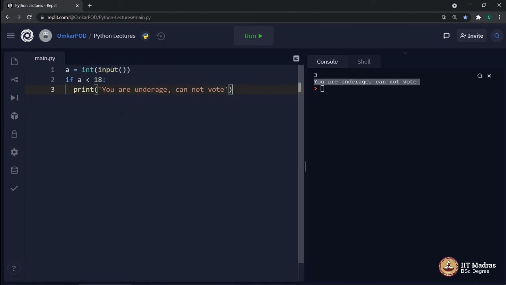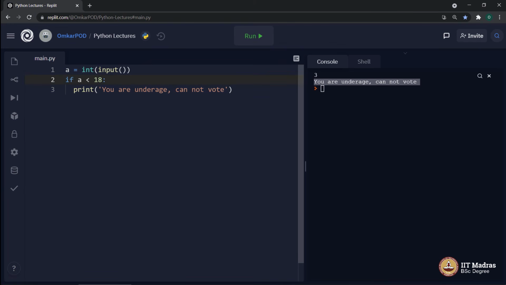Because according to Python, a less than 18 has no meaning whatsoever. Because this is the condition which we humans develop, which has nothing to do with the computer or Python. And this particular number will also vary depending on the type of voting and from country to country.